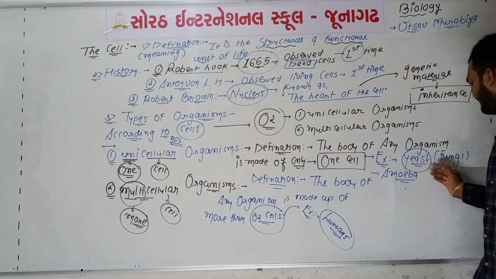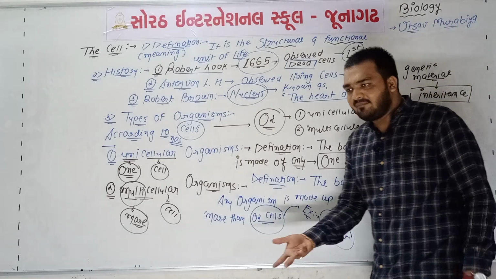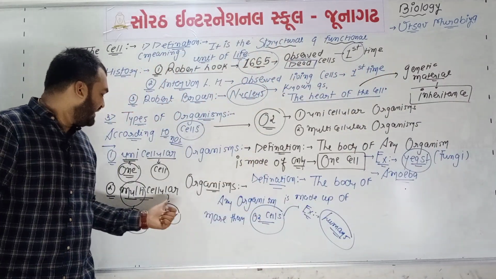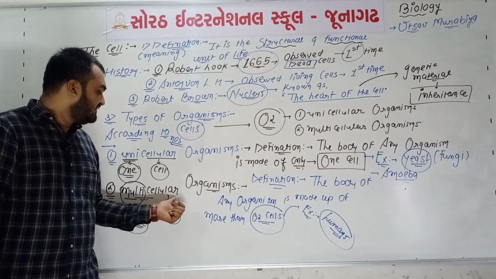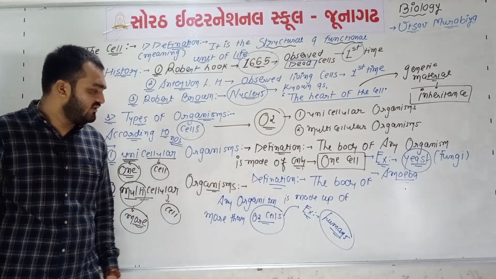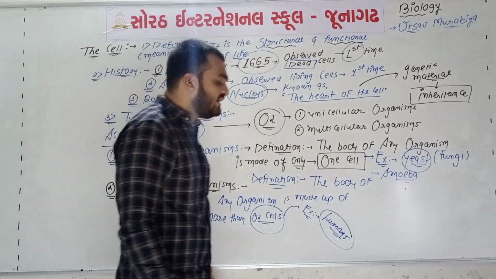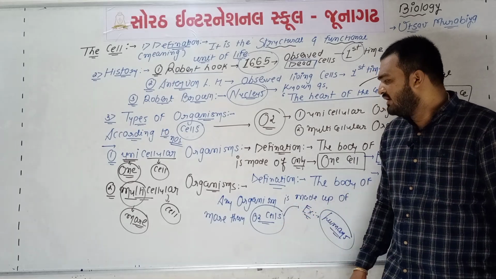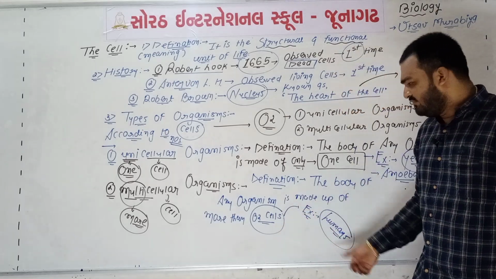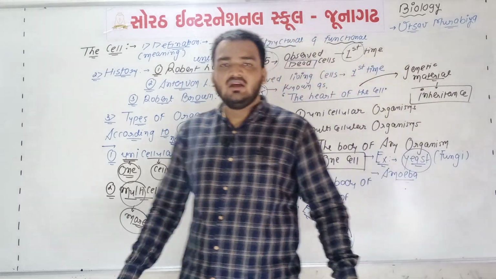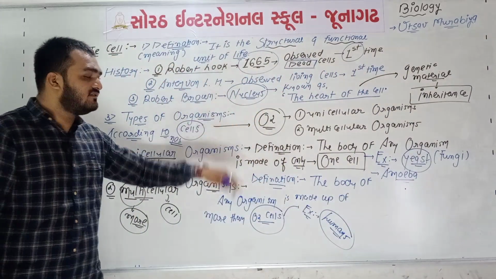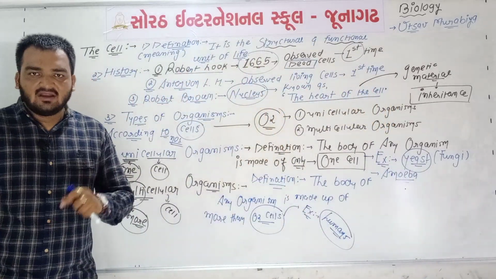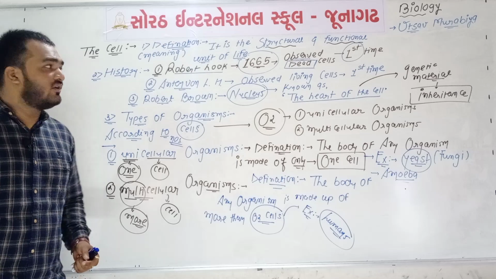Some examples are yeast, which is one type of fungi, then amoeba, paramecium, and euglena. These are all examples. The second is the multicellular organism. What is the definition? If the body of any organism is made up of more than two cells, then it is known as a multicellular organism, and the example is human. So the second part of this lecture is completed. You will write all this board work in your fair book as well as in your homework book.